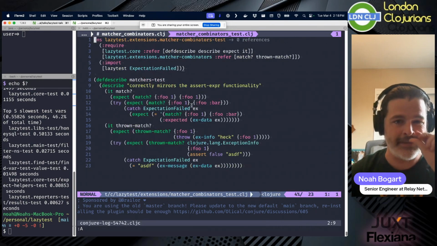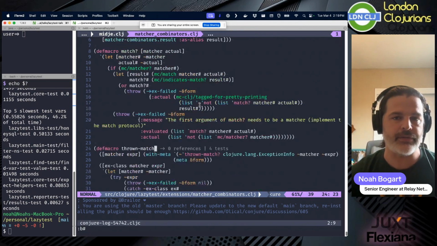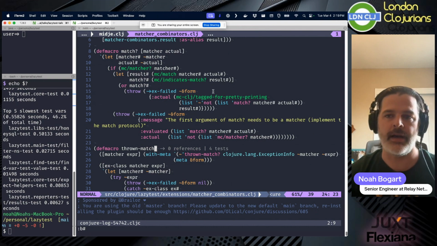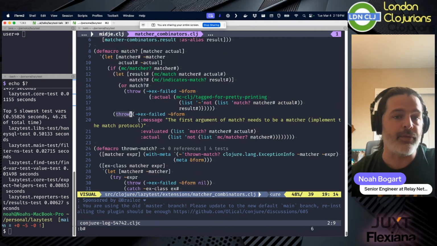And so that allows you to just write very easily, hey, I want to match against these two things. And this will expand intelligently into the right calls. And then this expect here will catch it and actually check them against each other, right? And so we don't have to do any of the assert-expr stuff. We don't have to do any printing. Here, there's no printing involved. I'm not printing to standard out. I am not printing to standard error. I'm not messing around with strings at all. What I'm doing is I'm presenting a message and then the evaluated and the actual forms, and I'm throwing those.